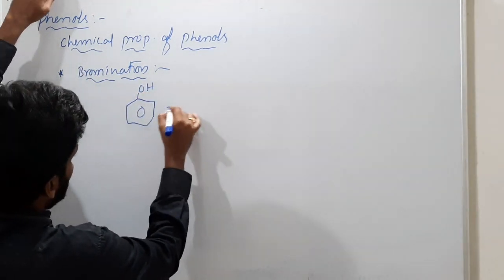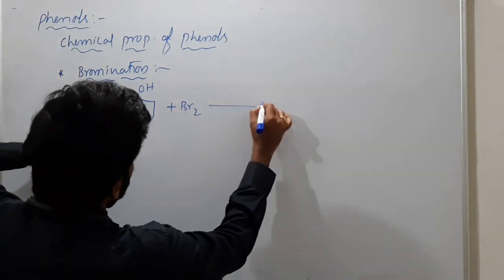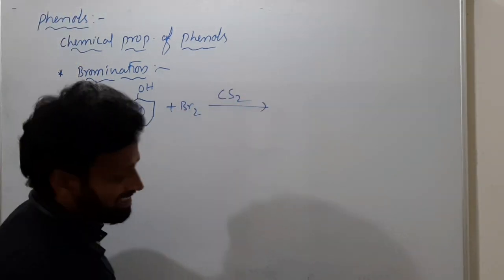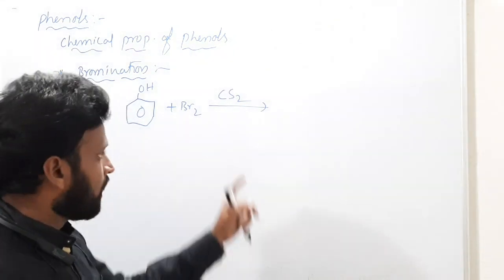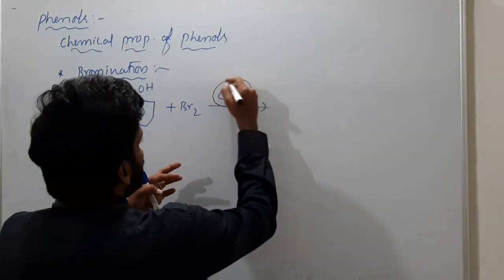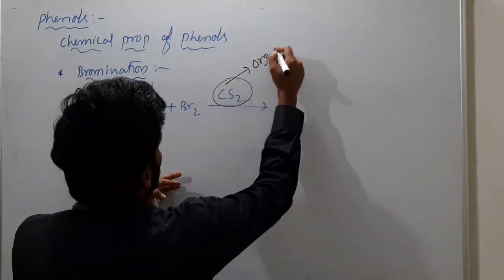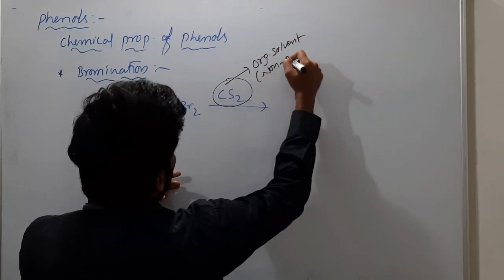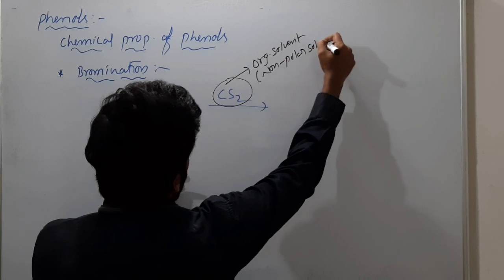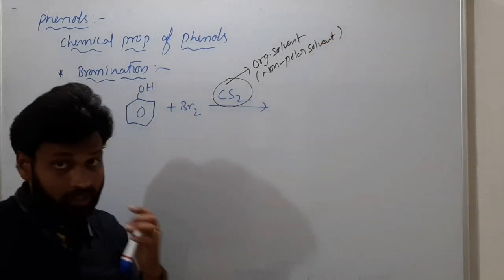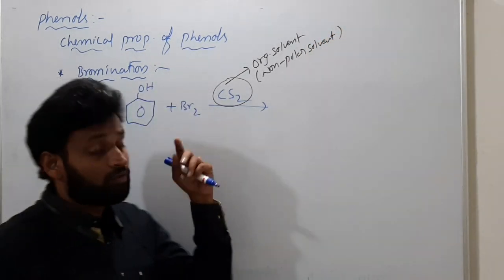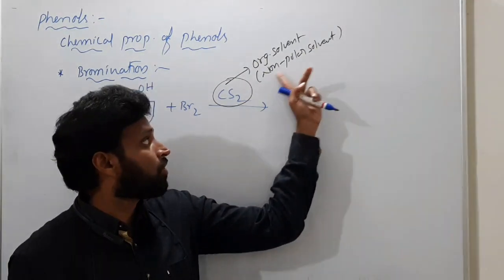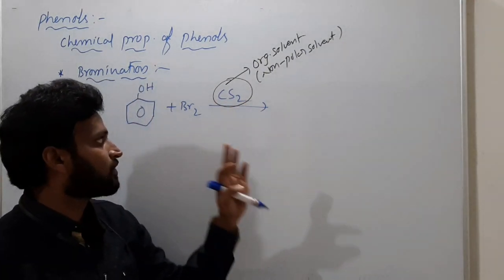When phenol is treated with bromine in presence of carbon disulfide, CS2, or CCl4. Simply, CS2 is an organic or non-polar solvent. They'll ask you like this: phenol reacts with bromine in presence of a non-polar solvent, they won't give CS2.